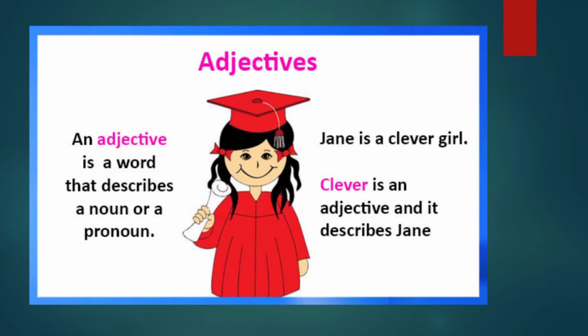An adjective is a word that describes a noun or a pronoun. Understood, children? I think now you have understood. Look at this example. Jane is a clever girl. Jane is the name of a girl. Clever girl. Clever is an adjective and it describes Jane. Is it not, children?